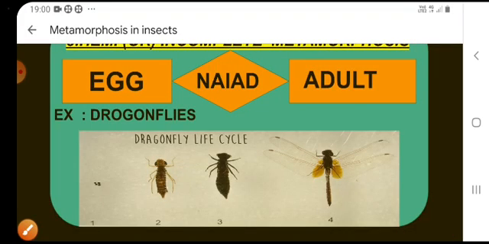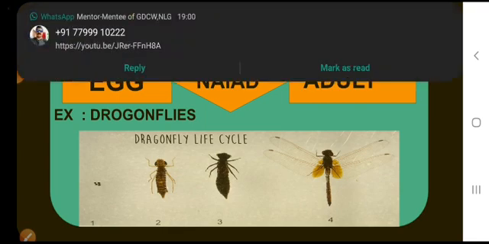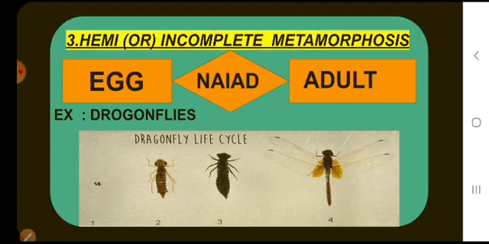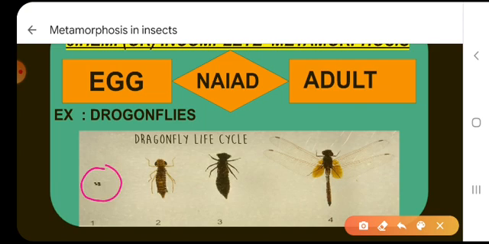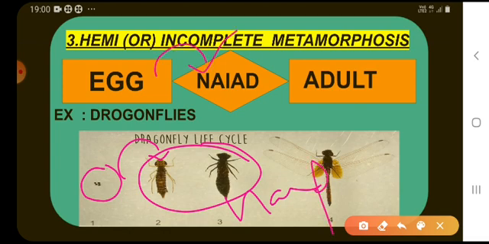Next is called hemimetabolic or incomplete metamorphosis. Incomplete metamorphosis occurs in dragonflies. The egg hatches into aquatic young ones, which are called nymphs. During metamorphosis, the aquatic nymph becomes aerial in the adult.